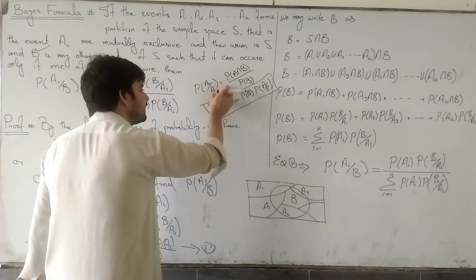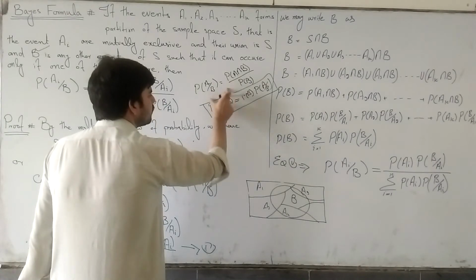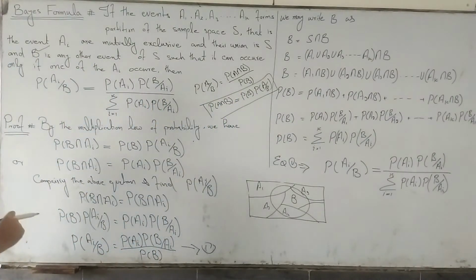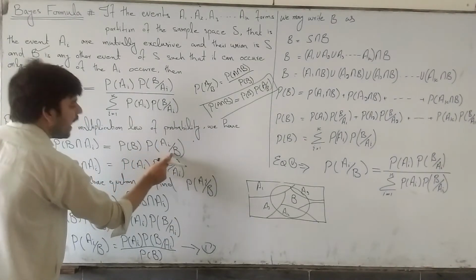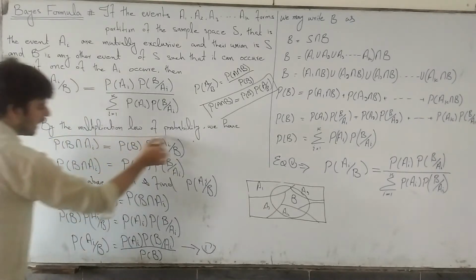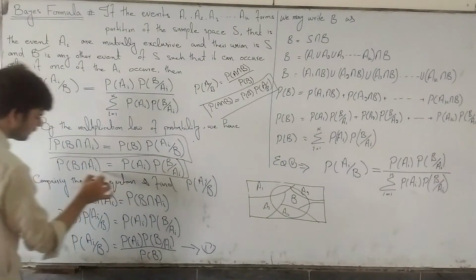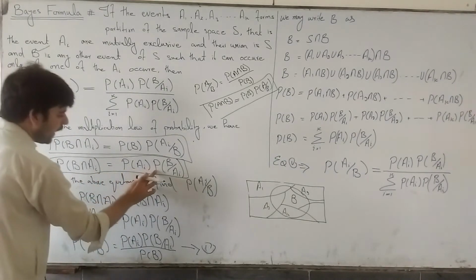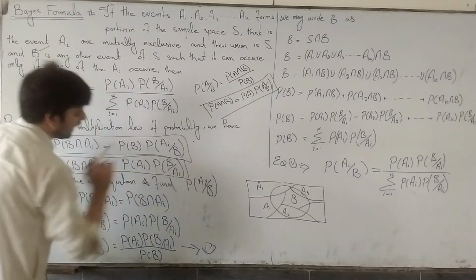Similarly, probability of B intersection AI is also equal to probability of AI multiplied by probability of B given AI.